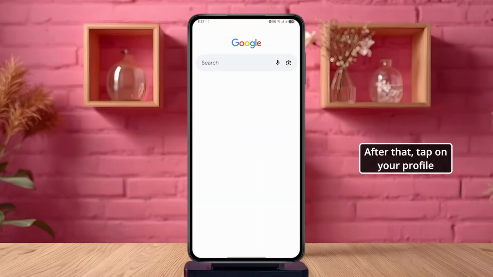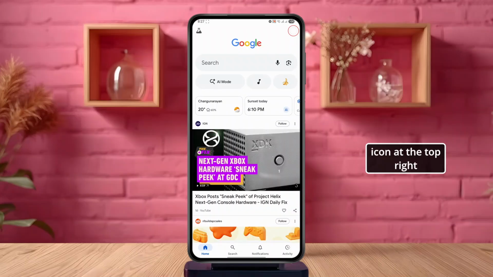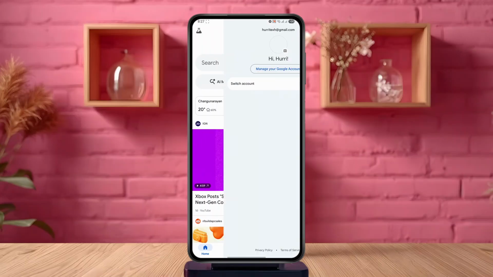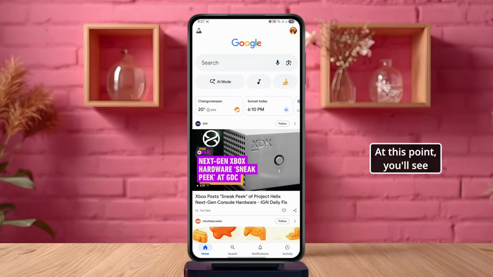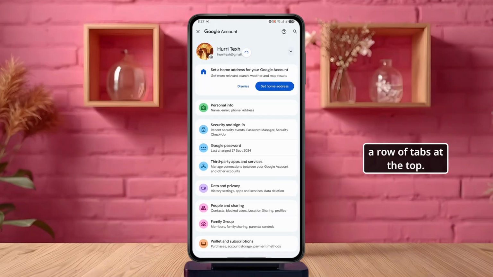After that, tap on your profile icon at the top right corner of the screen. From there, tap on Manage Your Google Account to open your account settings. At this point, you'll see a row of tabs at the top. The first one is Personal Info, followed by Security and Sign In, then Google Password, and then Third-Party Apps.